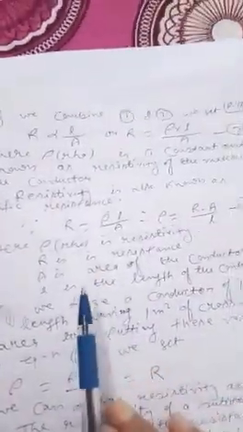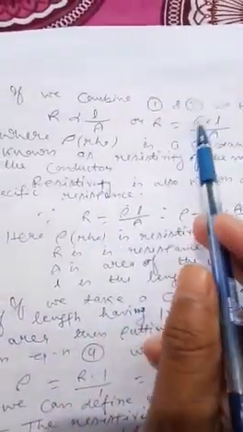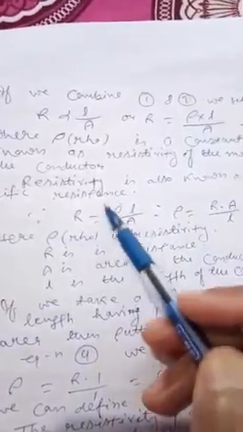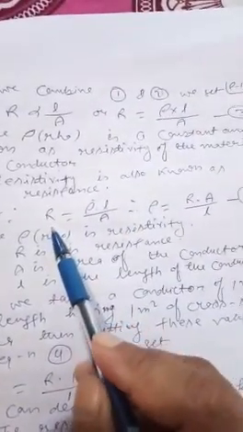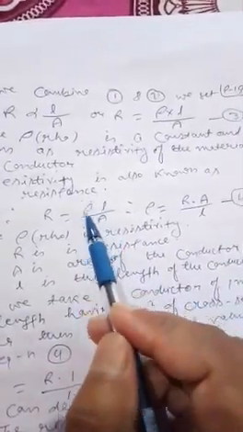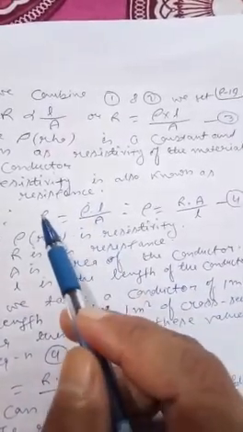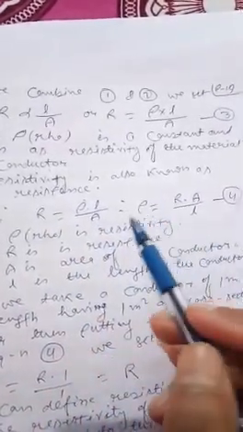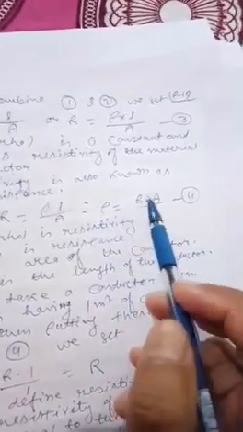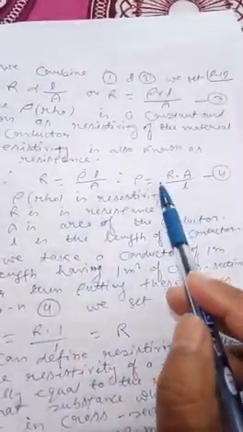So dear students, resistivity is also known as specific resistance. Since resistance is equal to rho into L upon A, if you make rho the subject, then rho is equal to R into A upon L, that is, resistance into area upon length. So resistivity is equal to resistance into area upon length. Let it be equation 4. Here rho is the resistivity, R is resistance, A is area and L is length.